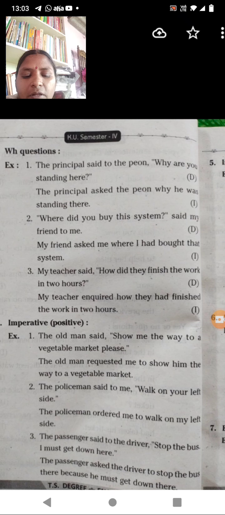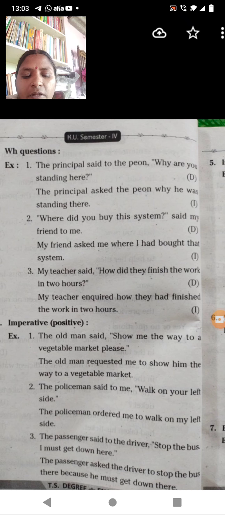So "how did they", here "did" is not written. "How they had finished" will become past perfect, that is, had finished the work in 2 hours. In the same way, that is 2 hours.